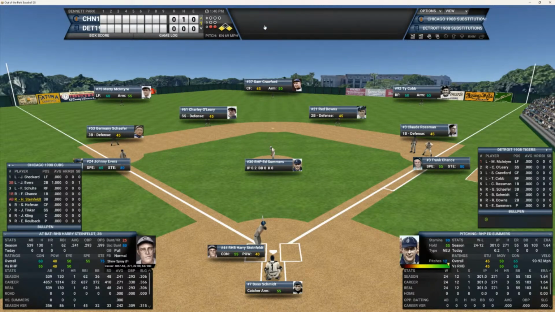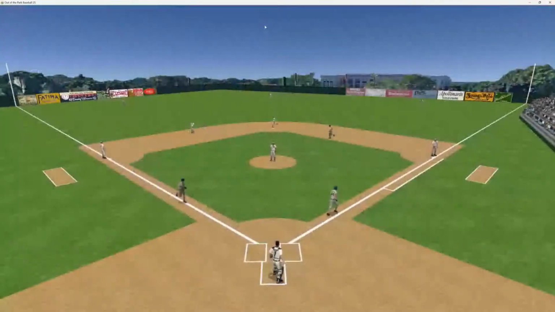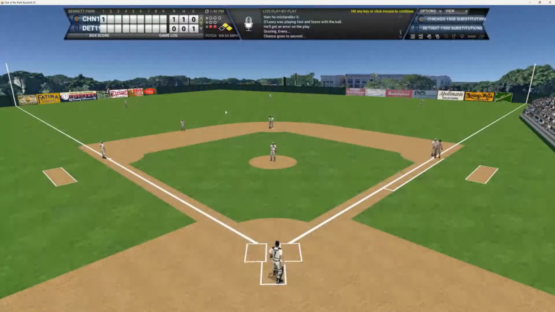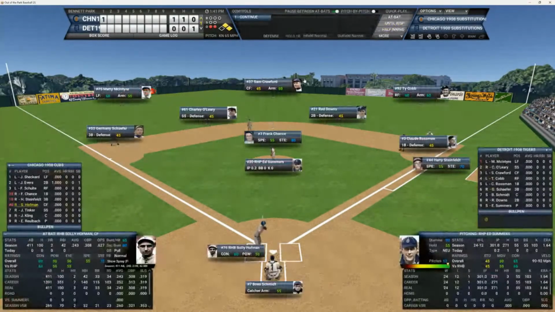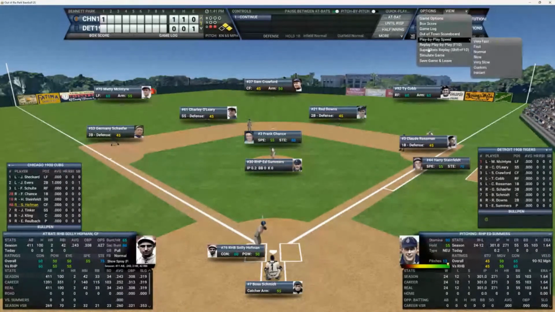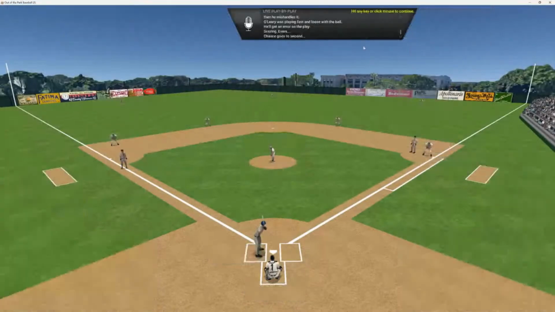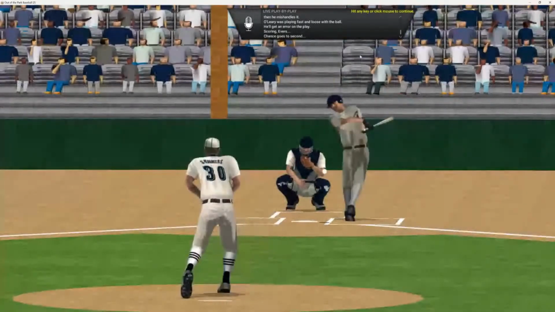Here's the pitch to Harry. That ball is hit down to short, and he fumbles that ball. That's a big error down there by Charlie O'Leary, and that'll score a run, and the Cubbies take a 1-0 lead. Let's take a look at that again. Charlie misplays the ball and leads to an unearned run.